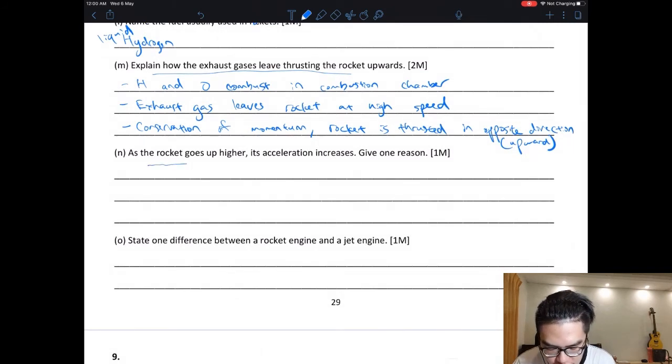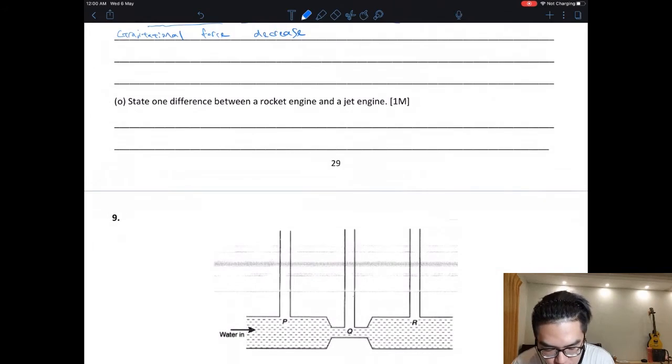Give one reason. Because gravitational force decreases. Okay, the higher you go, the less gravity you experience. State one difference between rocket engine and jet engine. Okay, you can say fuel. Okay, or you can say atmosphere, one can work, atmosphere one cannot.